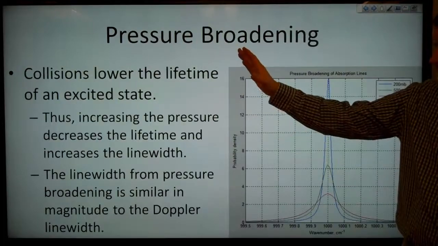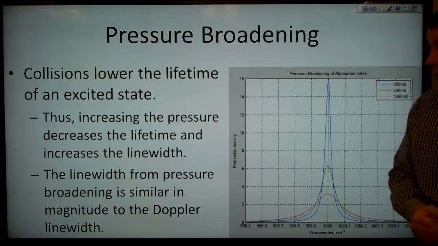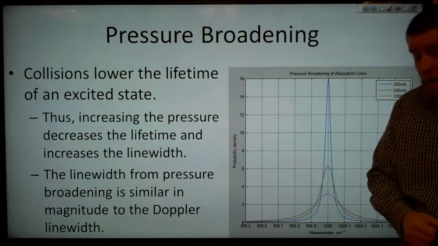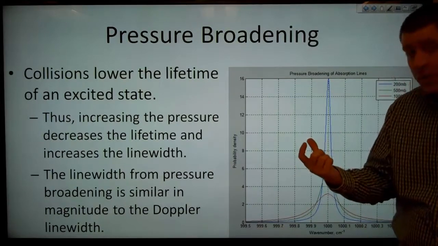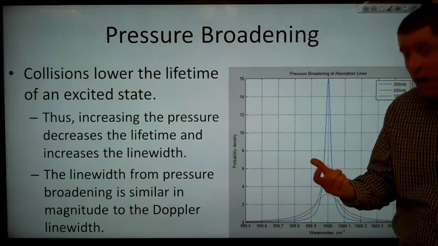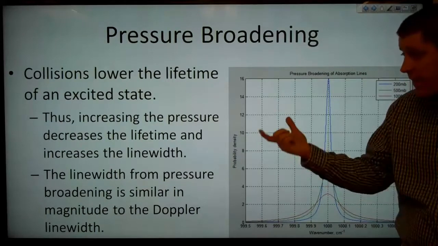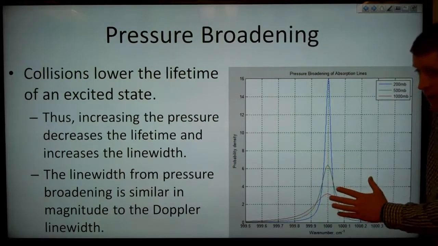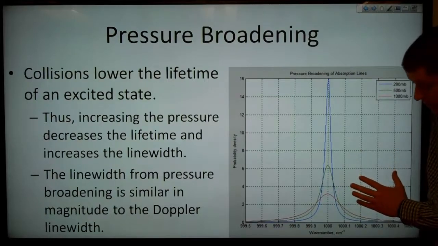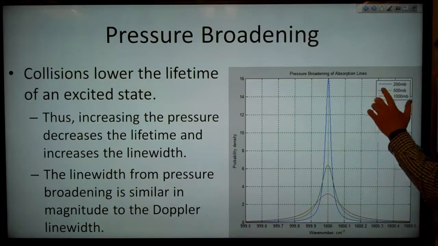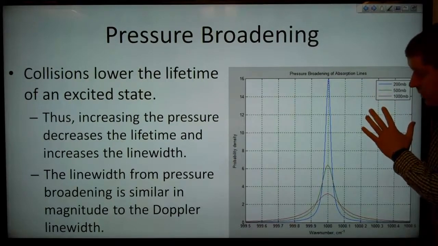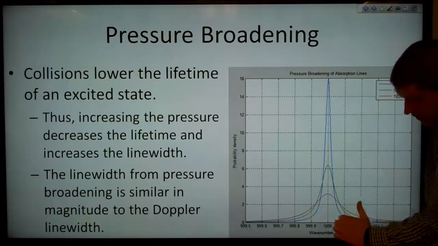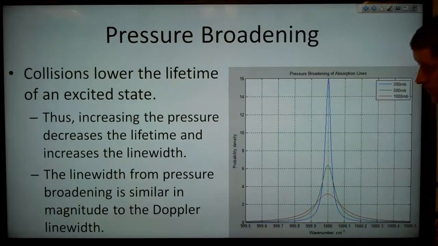So now let's turn to pressure broadening. Collisions will lower the lifetime of an excited state. And this means that increasing the pressure will decrease the lifetime and increase the line width. Because as we increase the pressure, we're going to increase the number of collisions of our molecules in some given time. And that's going to decrease the lifetime and thus increase the line width. So the line width from pressure broadening is similar in magnitude to the Doppler line width. And you can see here, as we go from 200 millibars to 500 millibars to 1,000 millibars, as we go from blue to green to red, we are increasing the line width of our absorption here.